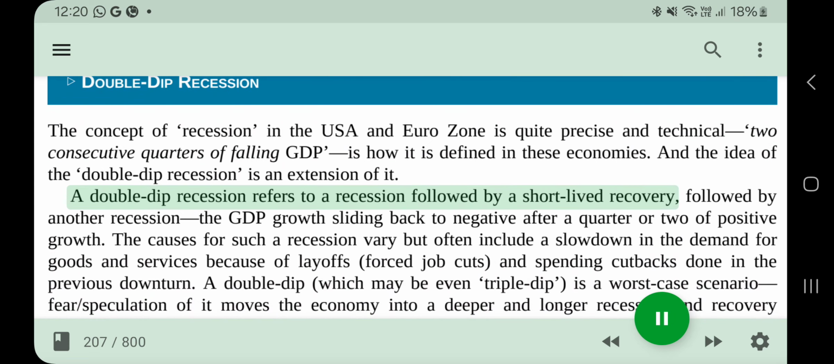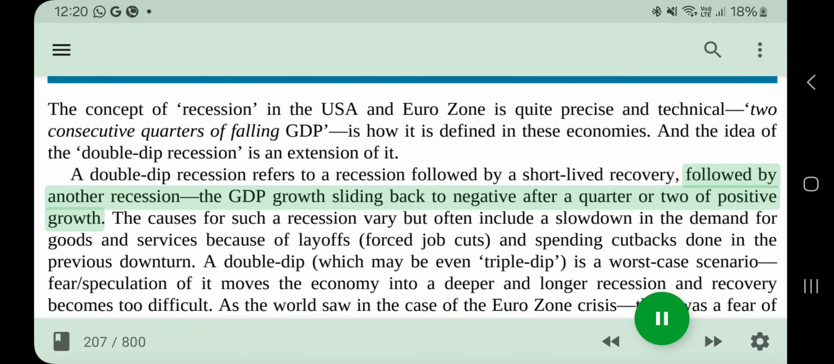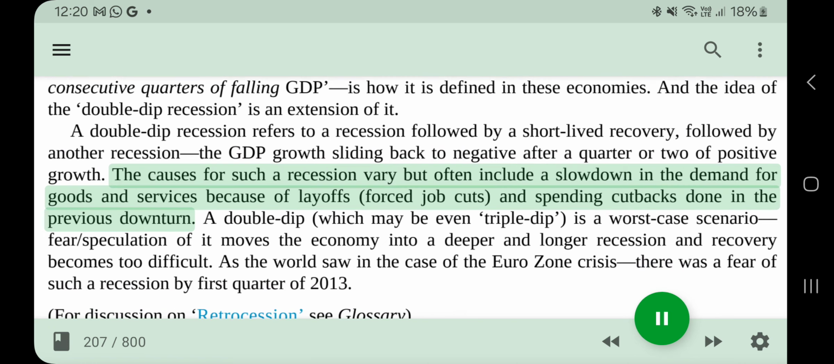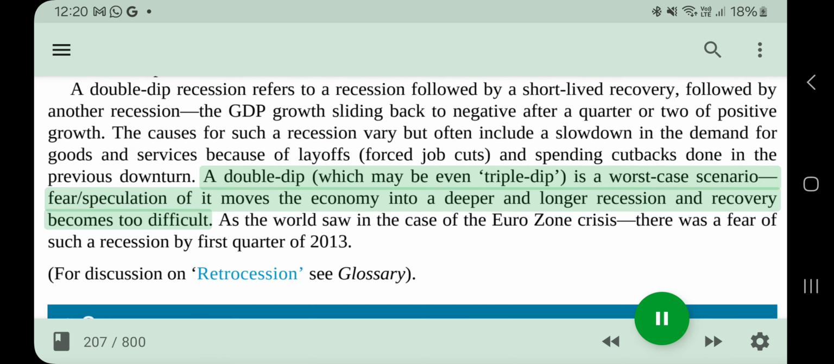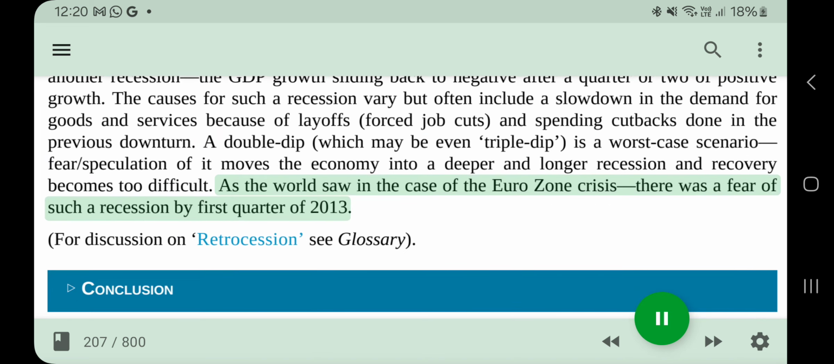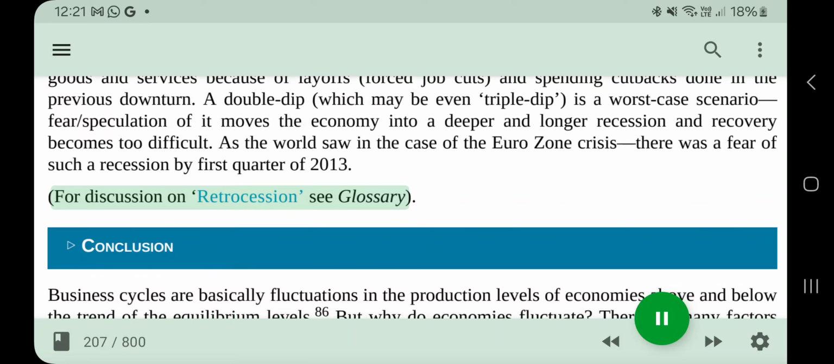A double dip recession refers to a recession followed by a short-lived recovery, followed by another recession, the GDP growth sliding back to negative after a quarter or two of positive growth. The causes for such a recession vary but often include a slowdown in the demand for goods and services because of layoffs, forced job cuts, and spending cutbacks done in the previous downturn. A double dip, which may be even triple dip, is a worst-case scenario. Fear, speculation of it moves the economy into a deeper and longer recession and recovery becomes too difficult. As the world saw in the case of the Eurozone crisis, there was a fear of such a recession by the first quarter of 2013. For discussion on retrocession, see glossary.